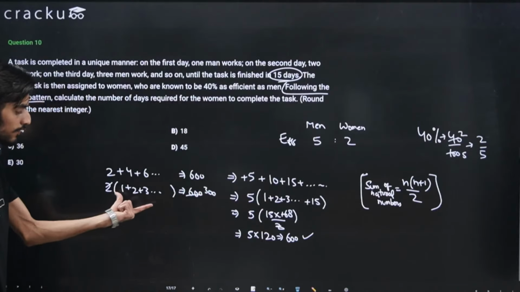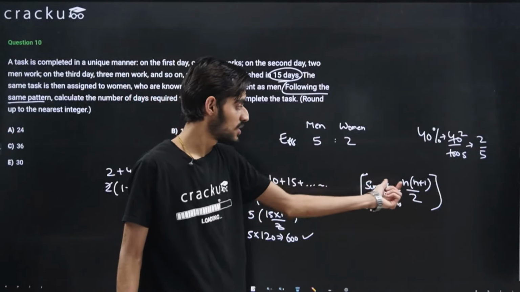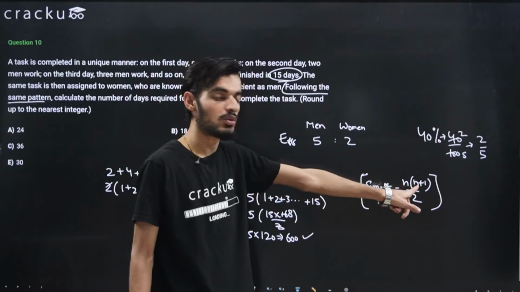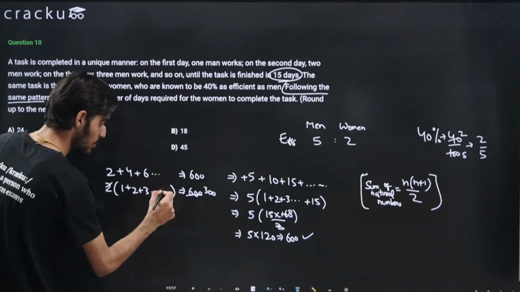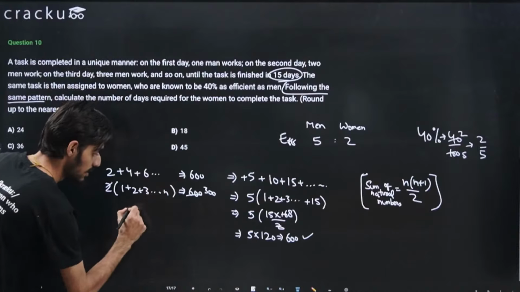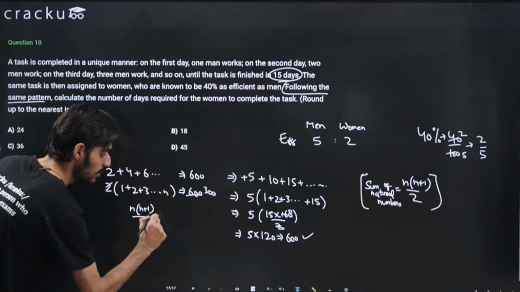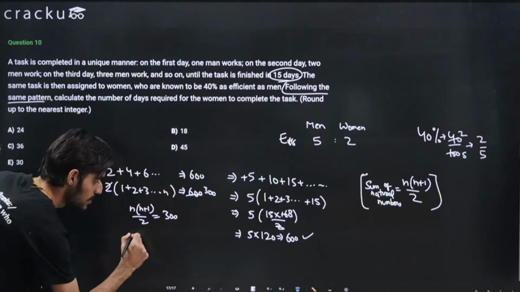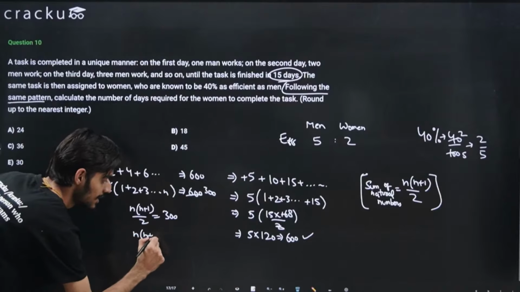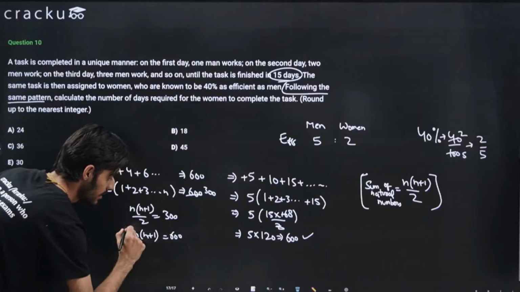Again, this is a summation of the first n natural numbers, so we can directly use the formula, n into n plus 1 divided by 2. Let's say the total number of terms is n, so the sum is n into n plus 1 divided by 2, equal to 300. So n into n plus 1 will be equal to 2 into 300, that is 600, right?